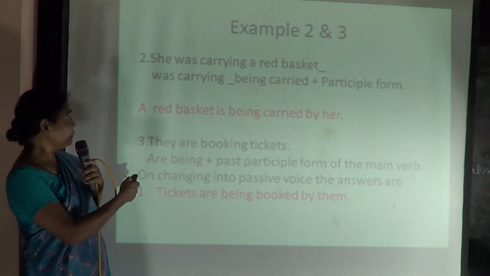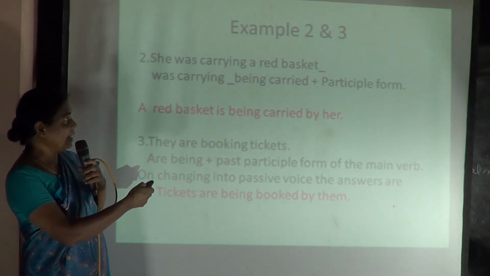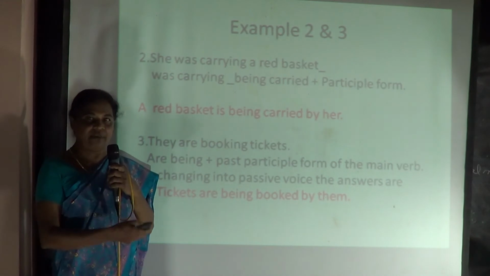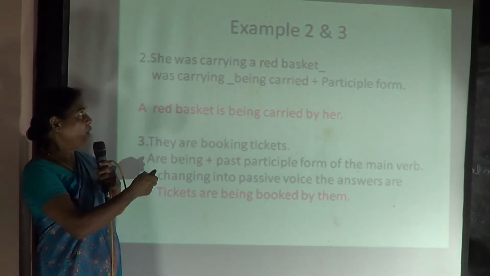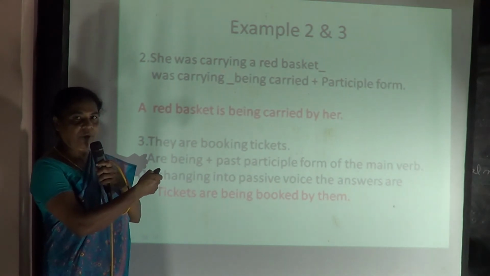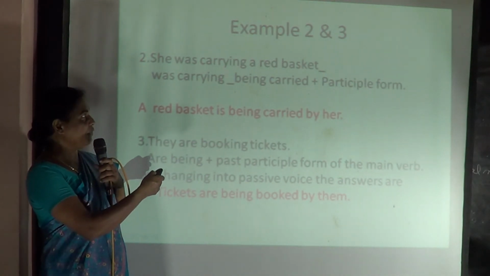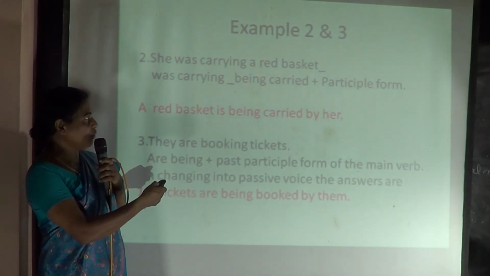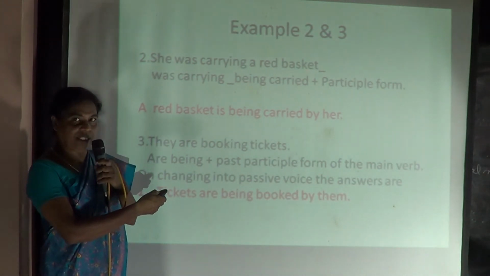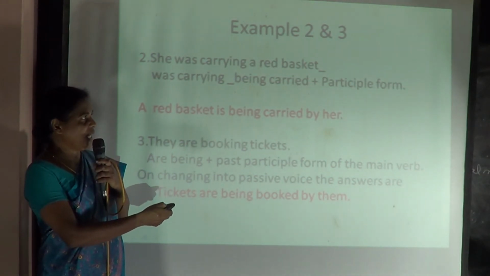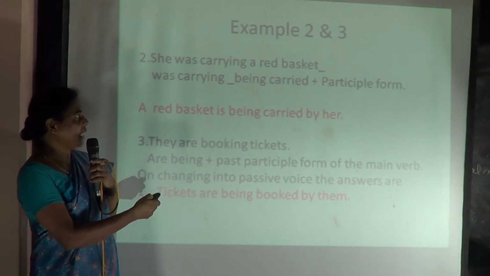Now see some more examples. You have here, she was carrying a red basket. She was carrying a red basket is the question. Now was carrying is in the progressive or in the ing form. Now how to change it? Was carrying is changed into being carried. Hope it's clear for you. It's being carried, plus the participle form of the verb carry.